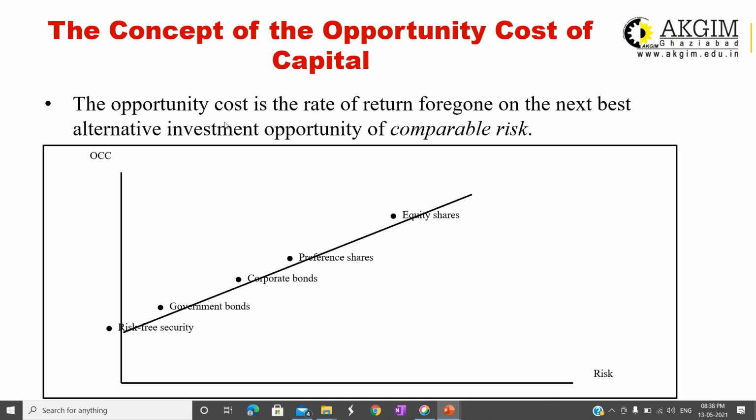After this, preference shares are more risky than bonds. Preference shares are related to market fluctuations. Equity shares carry the highest rate of risk. So this graph will show you how risk is increasing, and with every increase in risk, your OCC, the overall cost of capital, will be increasing.